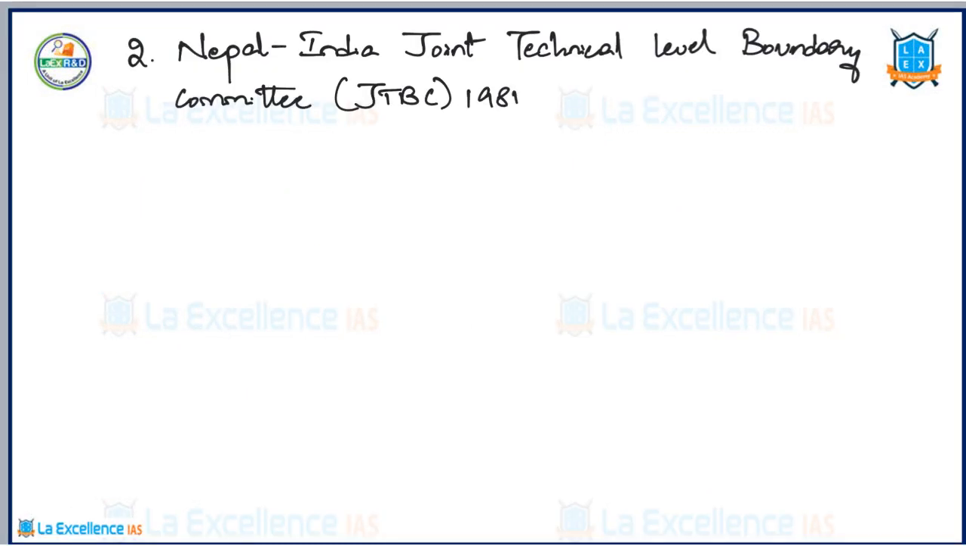Later on, the Nepal-India Joint Technical Level Boundary Committee was set up in 1981. This committee worked for almost 26 years and completed almost 97% of the boundary problems. The remaining 3% was claimed to be beyond their capacity to resolve, and that 3% is where the issue currently lies. That is the region of Kalapani, Limpiyadhura, and another important encroachment was Susta, which is around 25 kilometers.